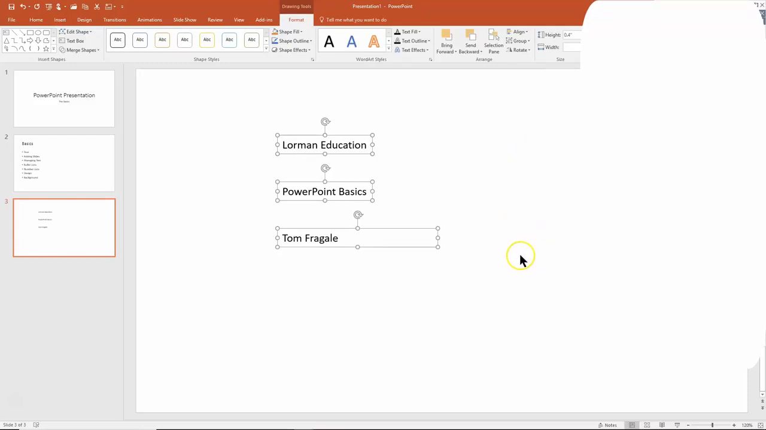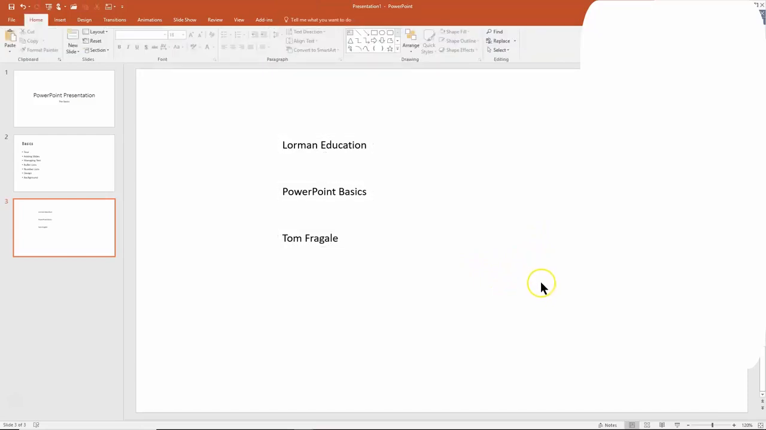So this is what I meant by managing your text on your slide. To add text to your slide, we have to add a text box. And you can have as many text boxes on your slide as you need.